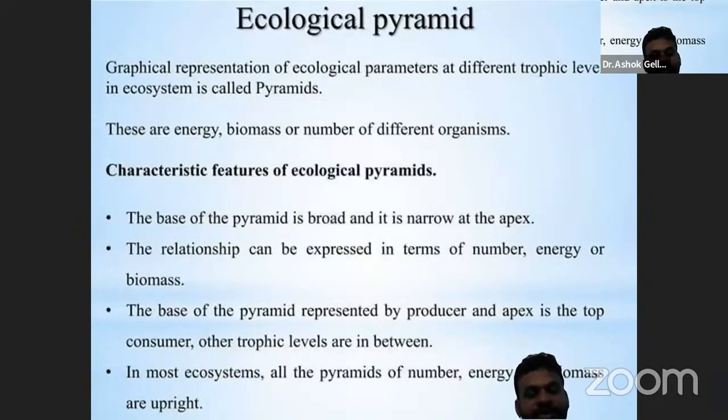Different characteristic features of ecological pyramids. The base of the pyramid is broad and it is narrow at the apex. Apex is the trophic level of the top predator. The relationship can be expressed in terms of number, energy, and biomass. The base of the pyramid is represented by the producer and the apex is at the top.